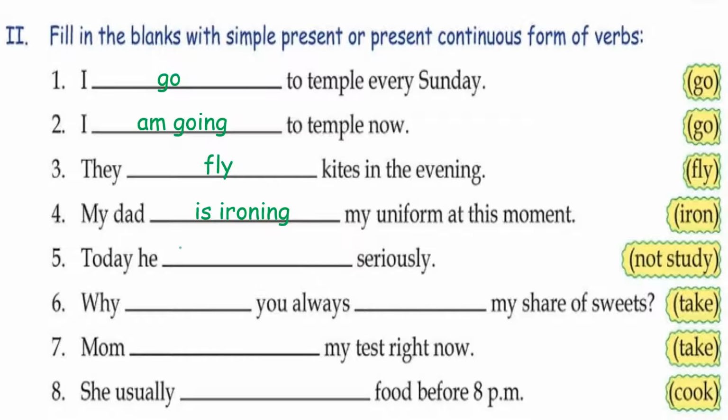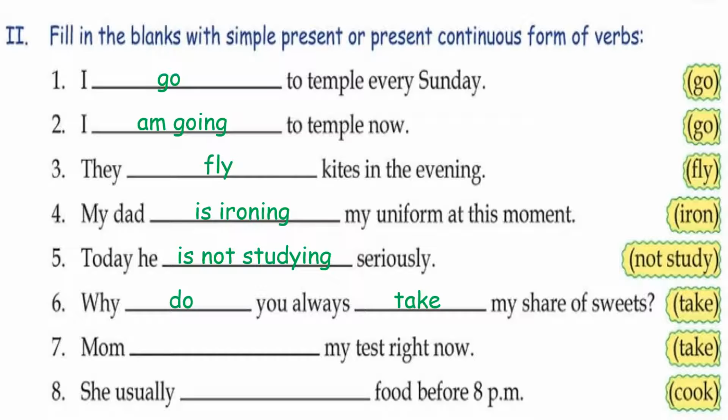So, today he is not studying seriously. Why dash you always dash my share of sweets? So, children, see, can you see the word here, always? It is something happening most of the time. So, here you have to use simple present tense. Like, why do you always take my share of sweets?